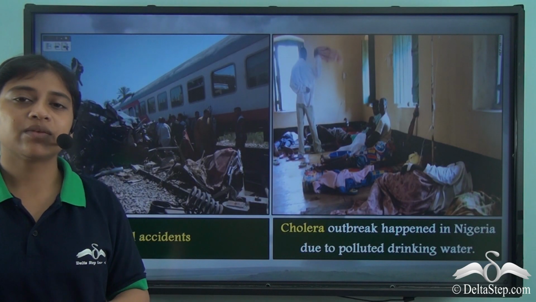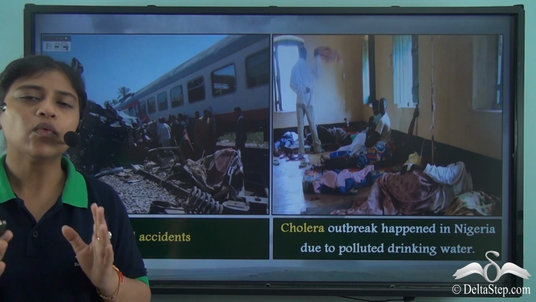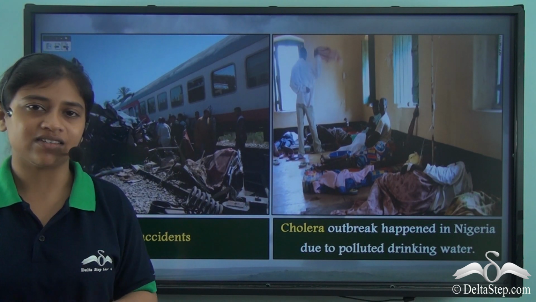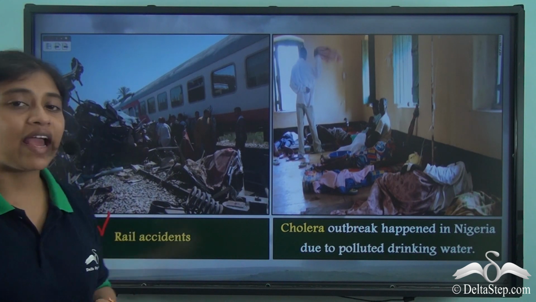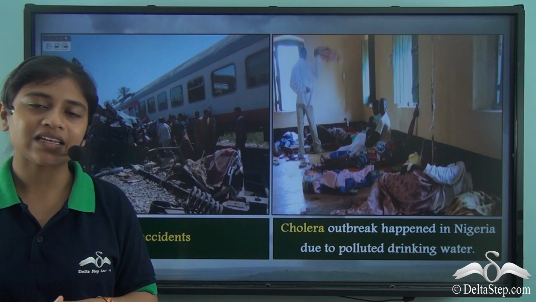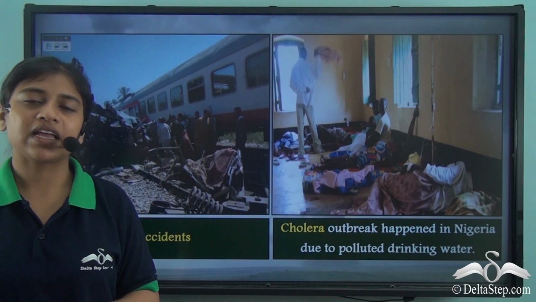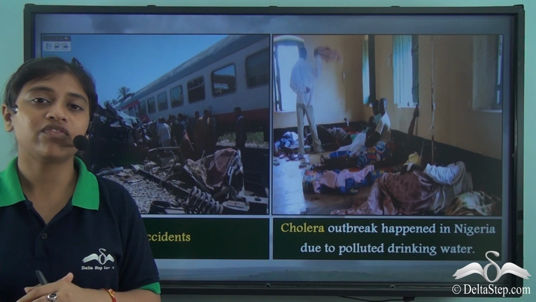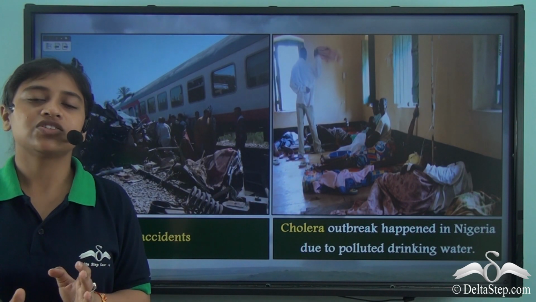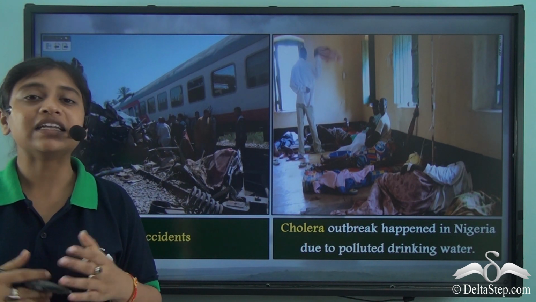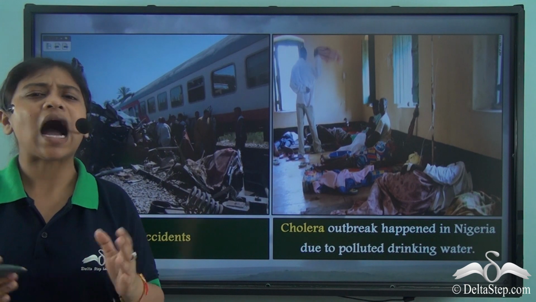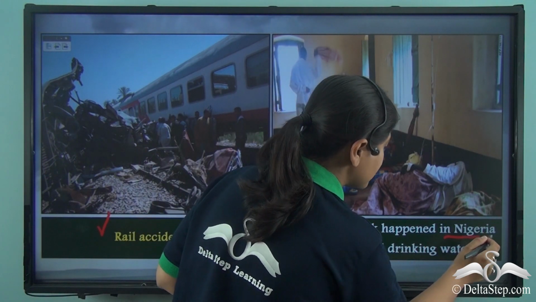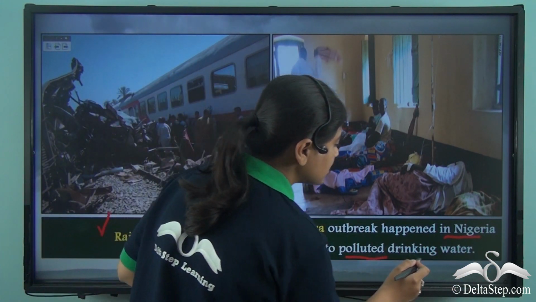Now besides that, human negligence and poor work ethics could also lead to man-made disasters like rail, road and air accidents. So rail accidents or air accidents are a result of human negligence and poor work ethics. Poor wiring in residential areas or in any building may also lead to fire that can cause huge loss of life and property. So human negligence can become a very important factor in leading to any man-made disaster. Even the outbreak of epidemics, for example, the cholera outbreak that happened in Nigeria was due to the polluted drinking water.